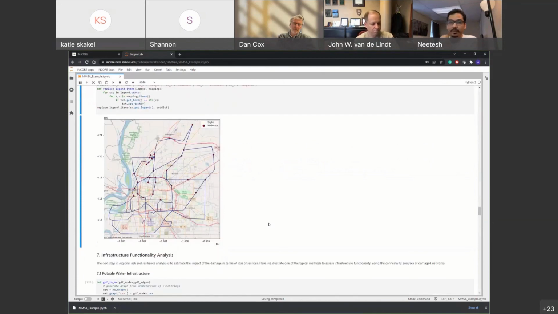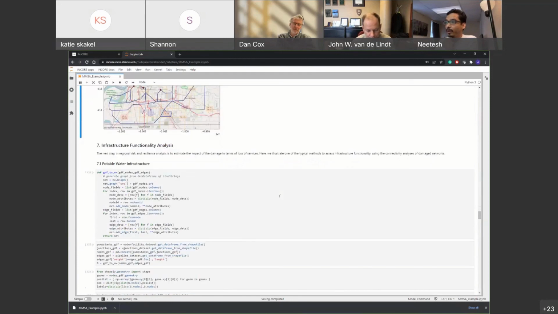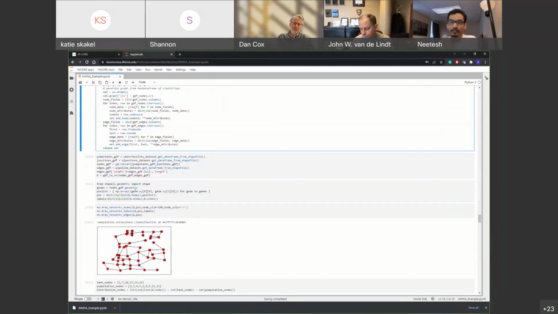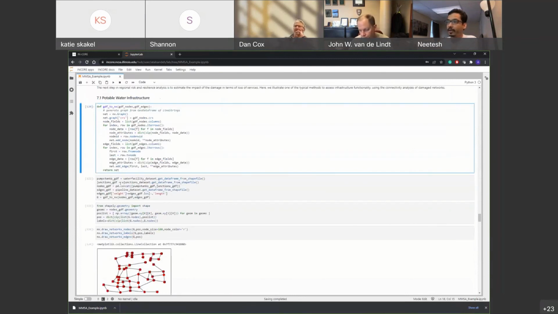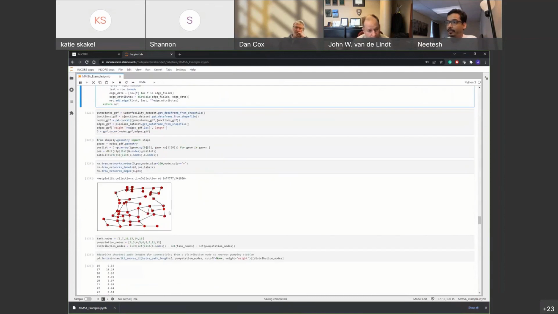Then the last section is about infrastructure functionality analysis for both potable water infrastructure and power. We wrote a little function again that reads the data from an INCORE data set and creates a network data set that can be used in NetworkX. So we get the GeoDataFrame from the currently available data set, and we create a NetworkX data set that can be used for connectivity analysis.